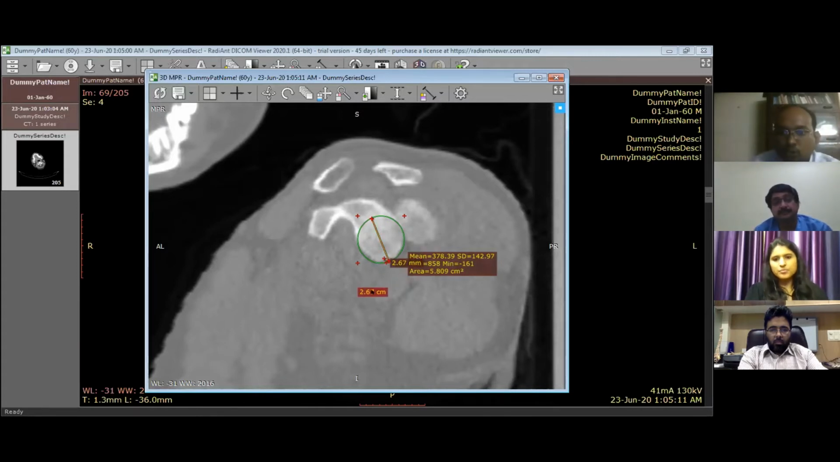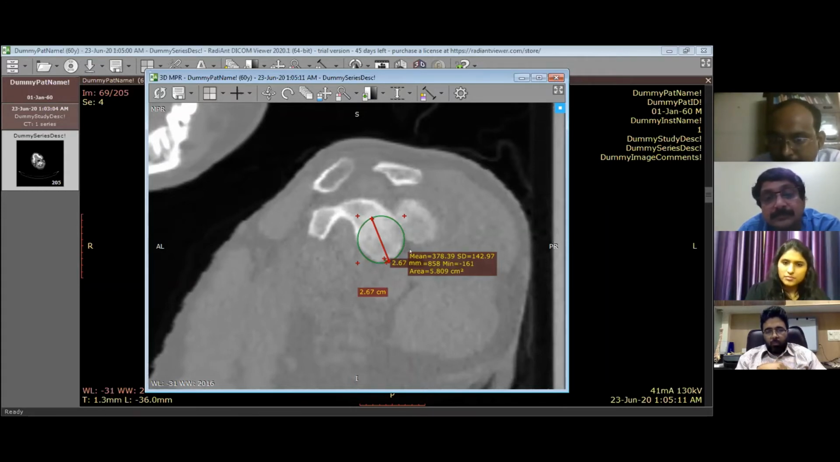So 2.7 mm is the loss area, and 2.7 centimeter is the total diameter. So approximately 10% bone loss is seen. This is considered to be one of the most accurate methods. Similarly, we can also do it in MR. So this is the way we calculate the bone loss by the circle method using the width.